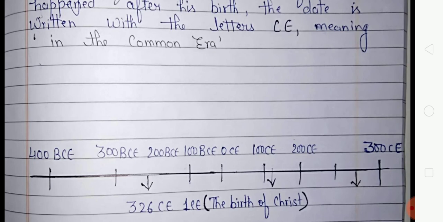Look at the timeline given below. And if something happened in 264 CE, it means that the event happened 264 years after the birth of Jesus Christ. So students, history is divided into two periods on the basis of Jesus Christ's birth: before Jesus Christ's birth and after Jesus Christ's birth.